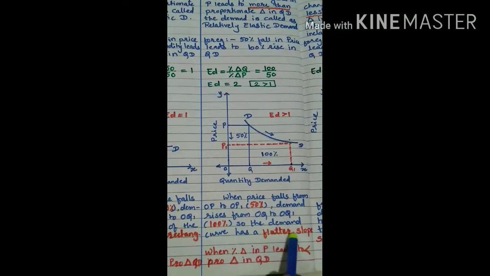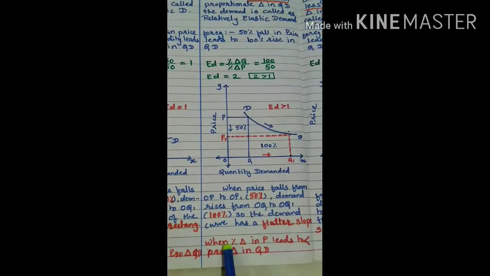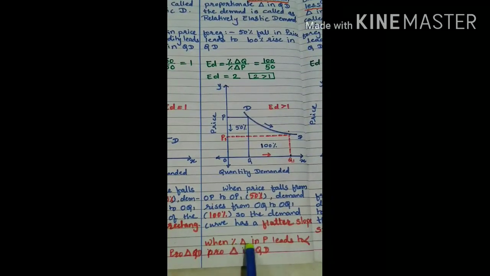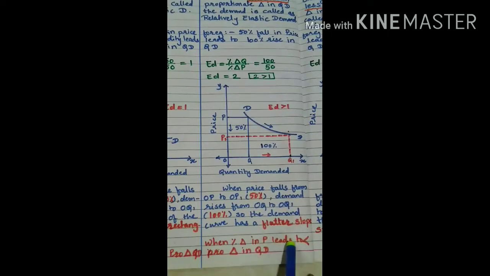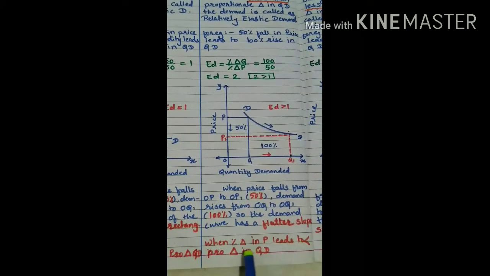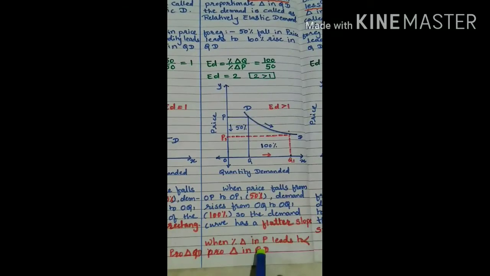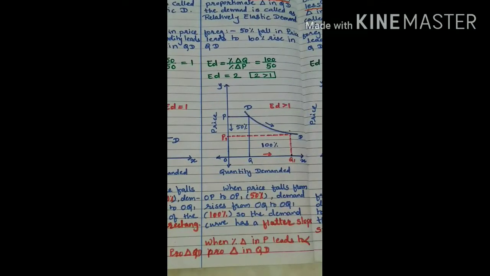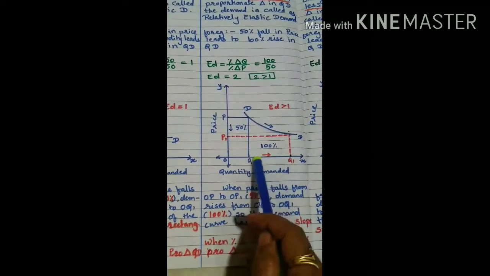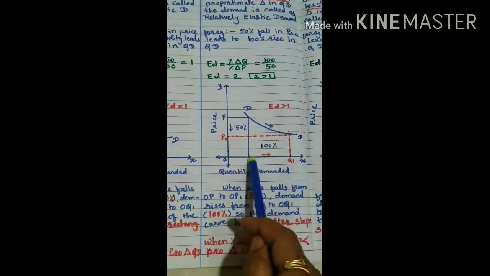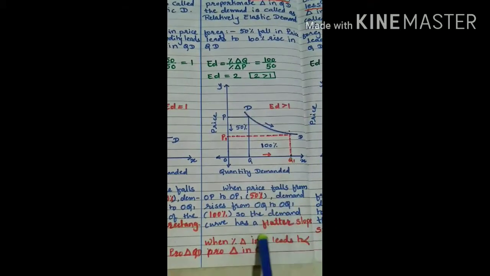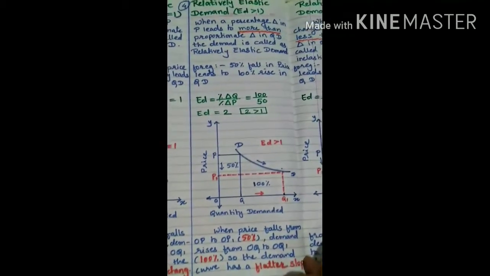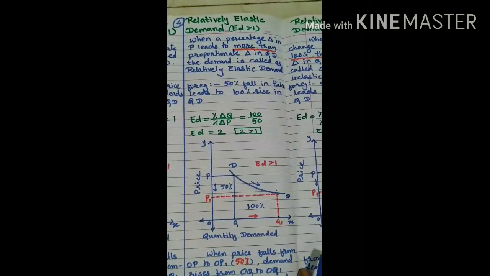So that's why it is flatter slope. In short, how you can recall: when a percentage change in price leads to more than proportionate change in quantity demanded. Means more than, why? Because quantity demanded changes by more. That's why it is called more than proportionate change in quantity demanded. It is called relatively elastic demand.